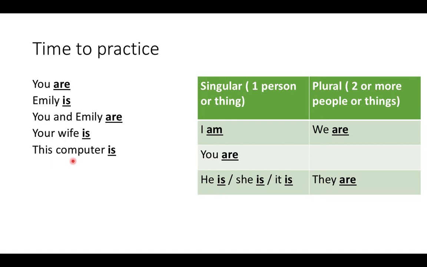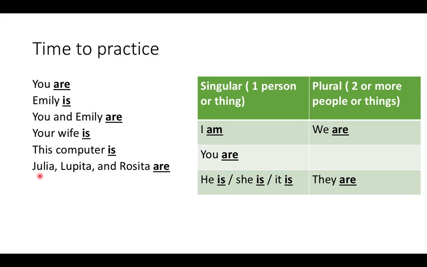This computer is. So again, this computer, it's an it. Because a computer isn't a person, so it's not a he or she. It's not a you, I, and it's not plural. It's not a we or a they. It's an it. So that's why we say it is. This computer is.